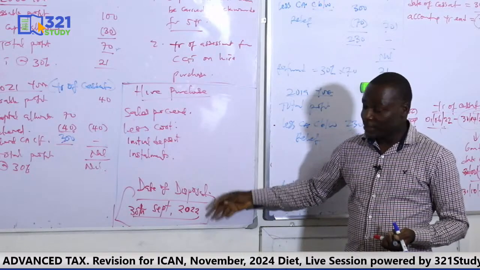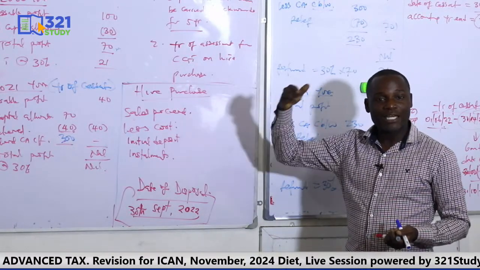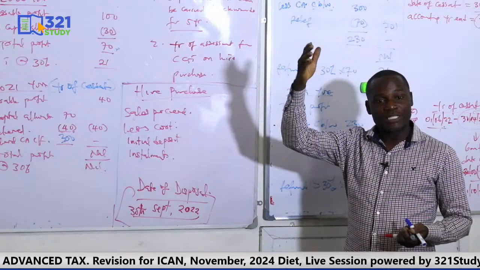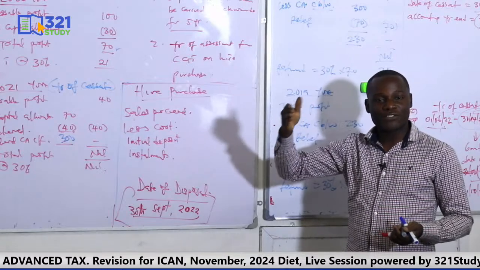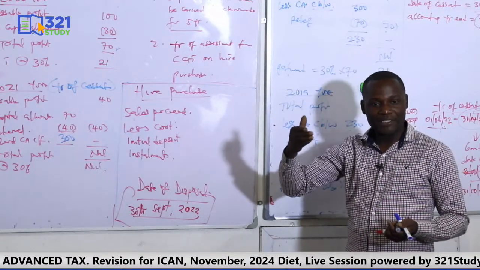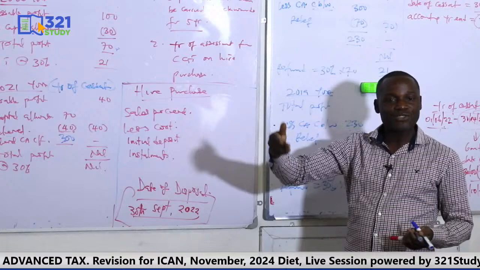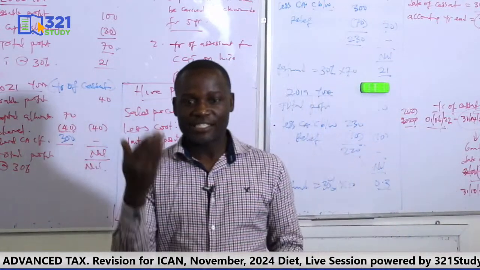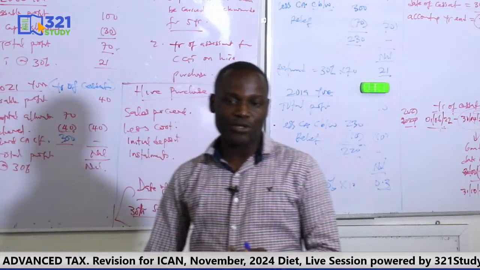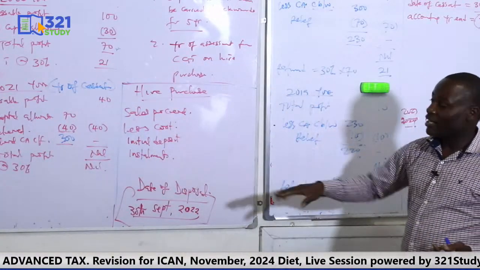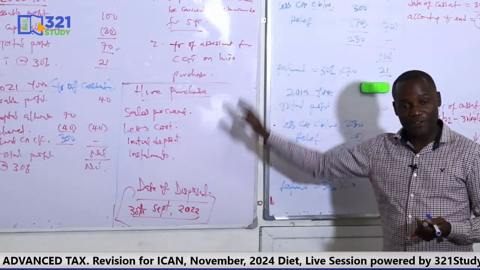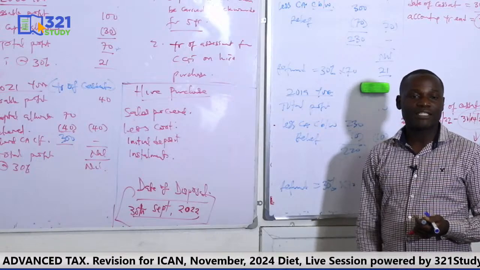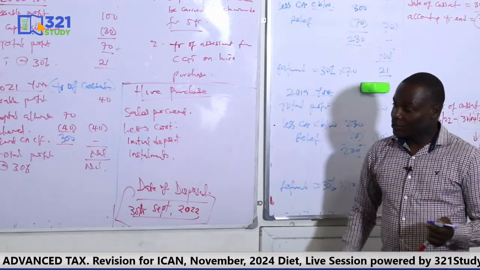2022. But if it is installment transactions you are looking at, the examiner will give you the number of installments or how the payments were made. So the tax year will be in accordance with how the installments were made. In that regard, you will not have one tax year. The tax year will be based on the installments. But in hire purchase, the key thing here is just that interest element, just to remove it and you do your CGT. So if you are given the date of disposal, that will be the tax year. Okay? So any other question?